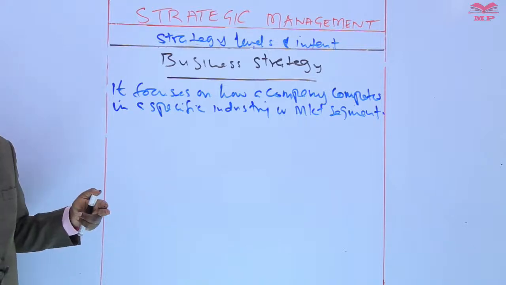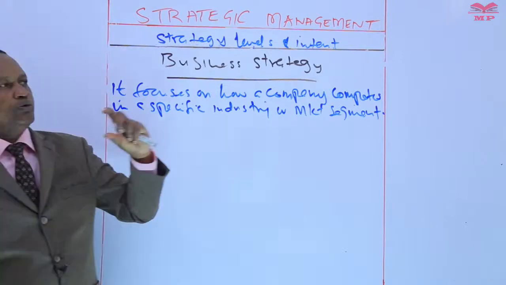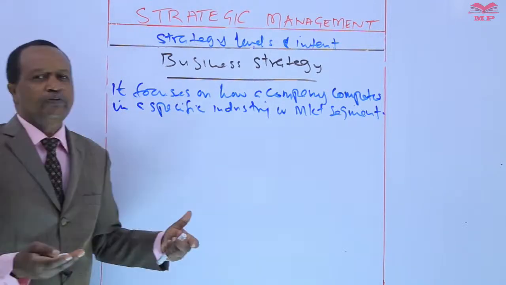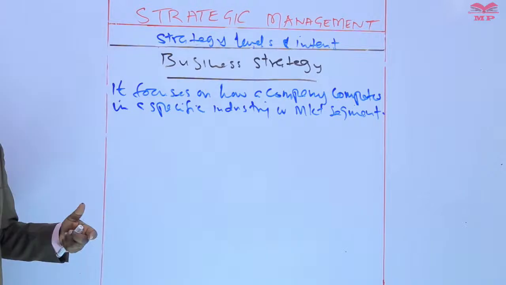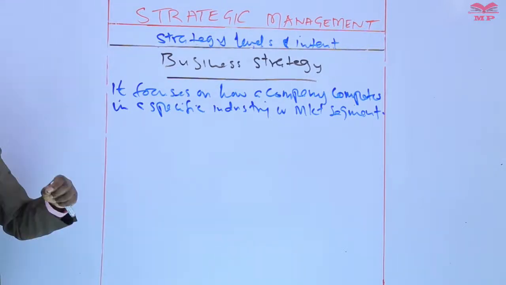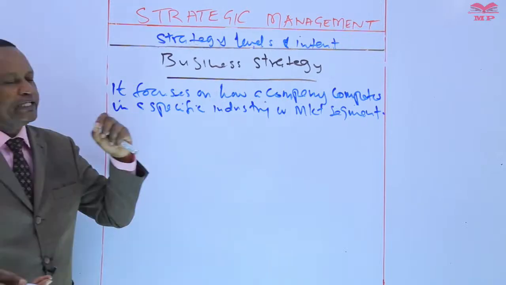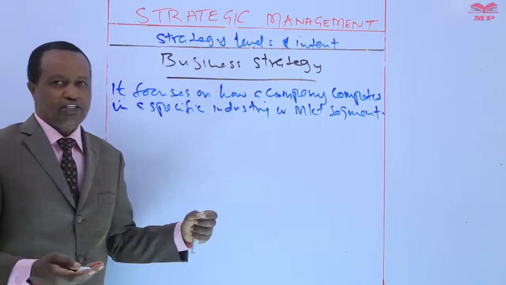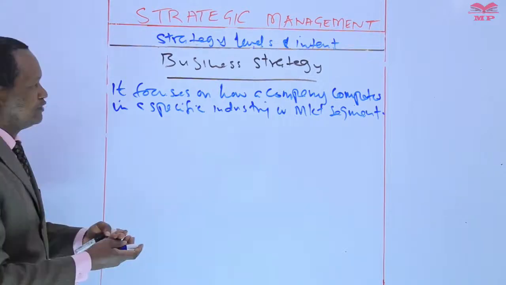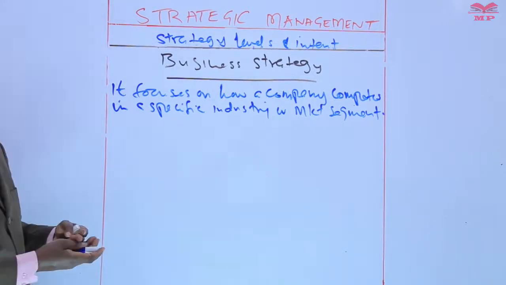Do you understand? The corporate strategy deals with the overall direction of the company. The business strategy is concerned with gaining a competitive edge over rivals within a specific industry or a market segment.